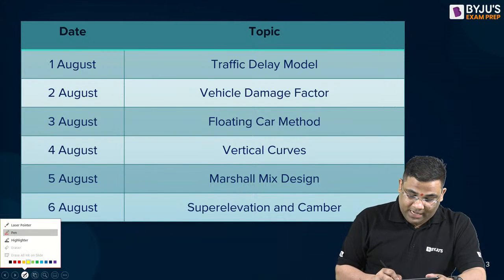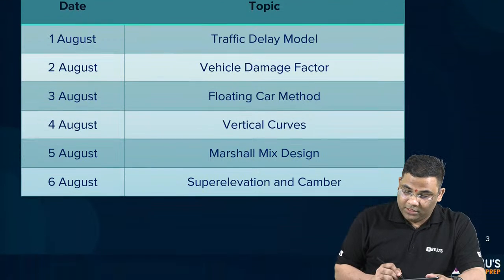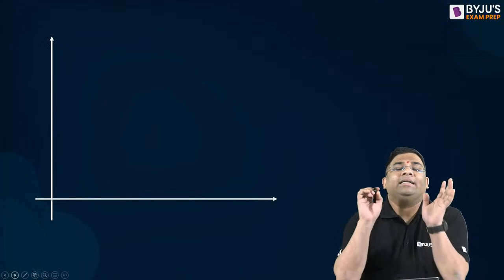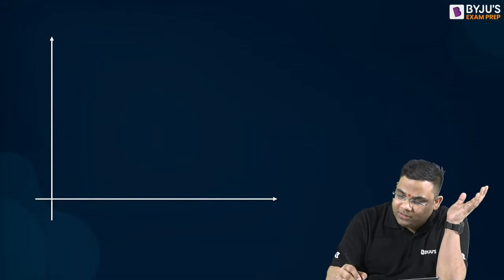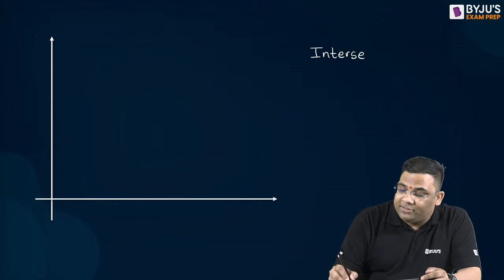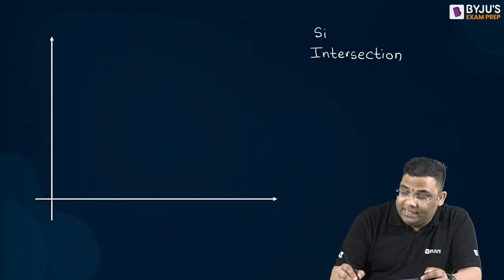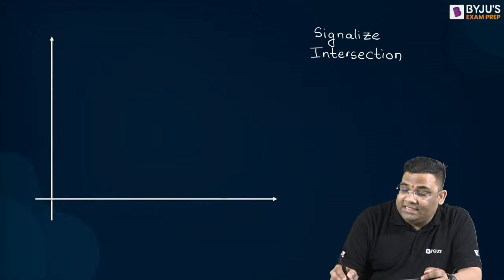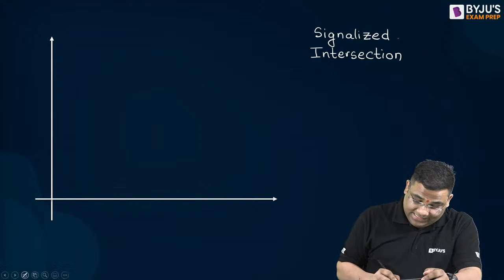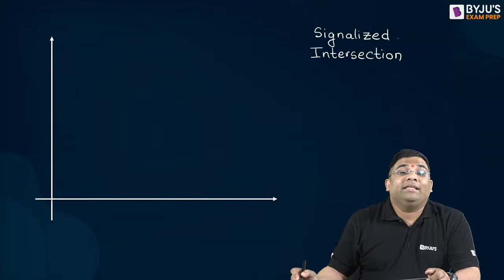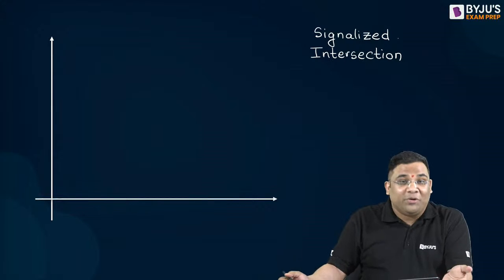So I'm talking about traffic delay model. First of all, let us understand an intersection. Suppose we have an intersection, and suppose it is a signalized intersection. Now what is a signalized intersection? Signalized intersection means that there are traffic lights, there is traffic control.